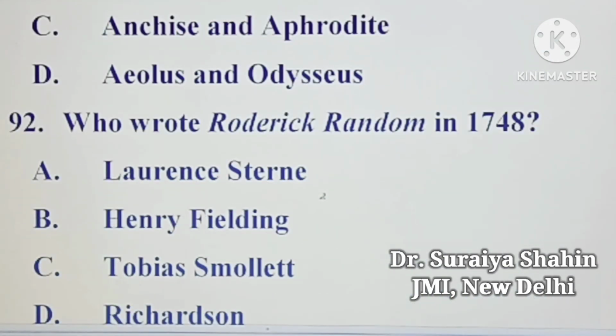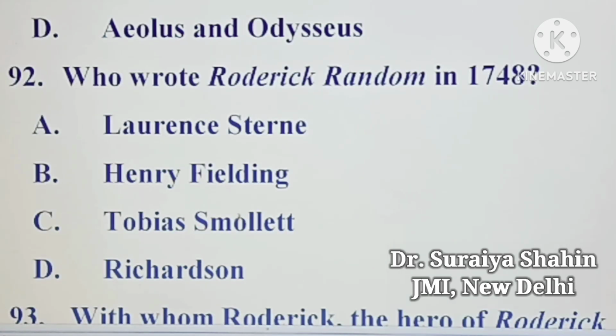Now coming to the next question. The question is who wrote Roderick Random in 1748? First option is Lawrence Sterne. Second option is Henry Fielding. Third option is Tobias Smollett. And fourth option is Richardson. So it's Tobias Smollett who wrote Roderick Random in 1748. So your correct answer would be Tobias Smollett.